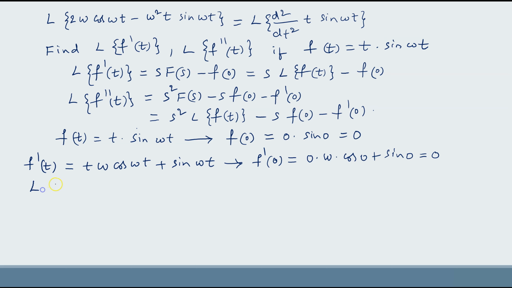Now let us find the Laplace transform of f of t. L of f of t equal to the Laplace transform of t sin omega t.